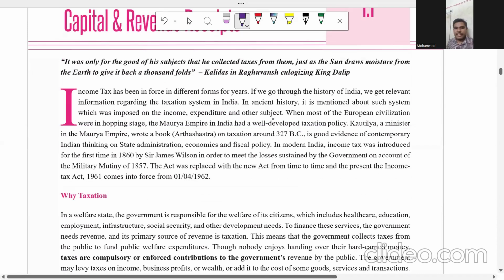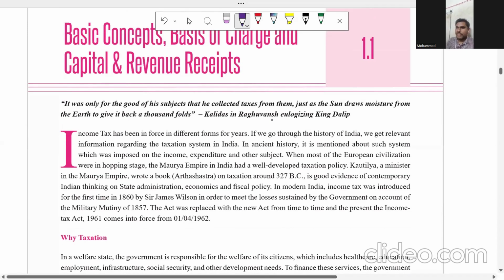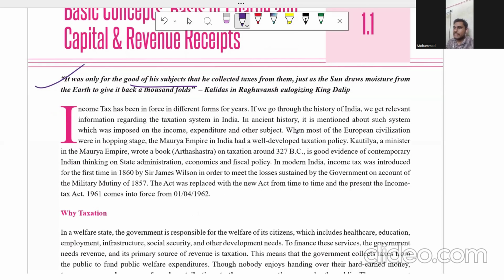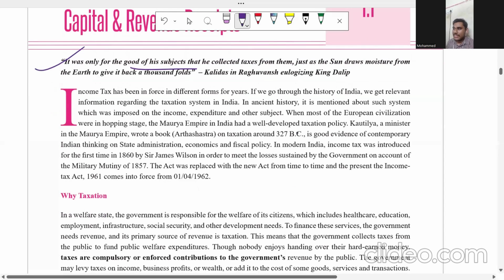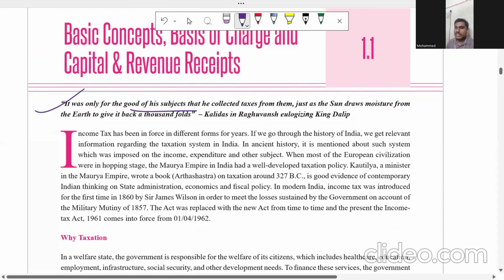In this one example, tax is not there from the origin. It is there from the very beginning. Tax is not a punishment. It is a civilization. It was only for the good of his subjects that he collected taxes from them, as the sun draws moisture from the earth to give it back a thousandfold. That means even the sun collects tax. So tax is not a punishment. It is there from the civilization itself.